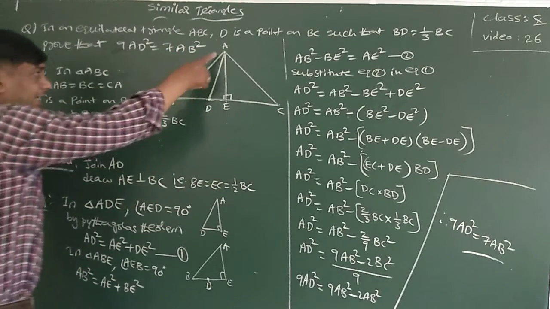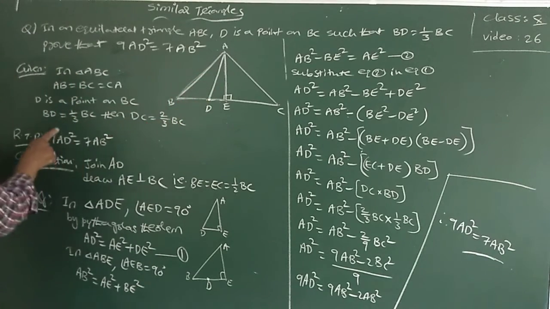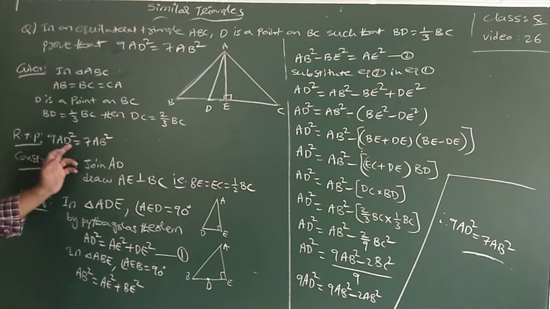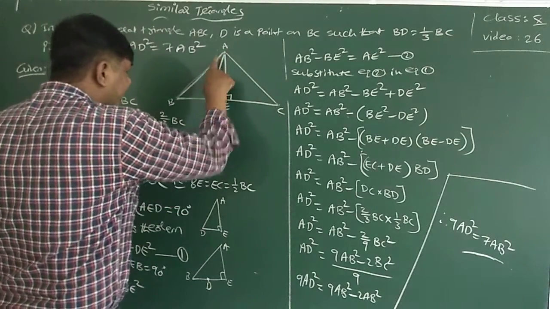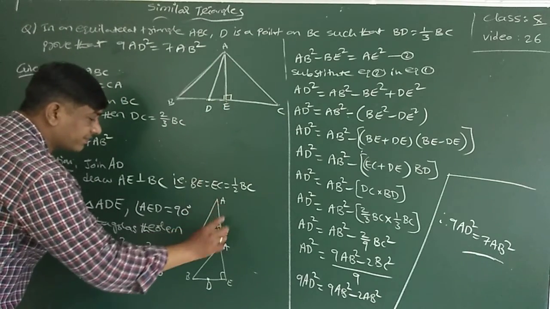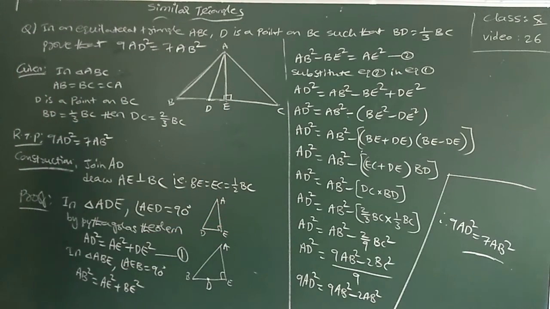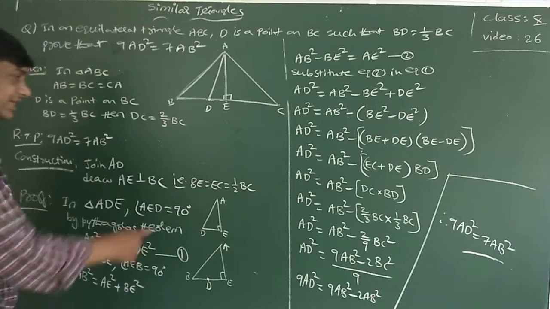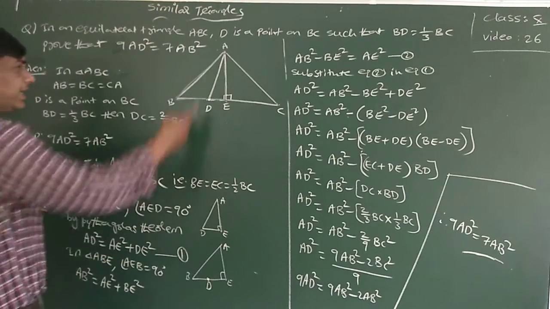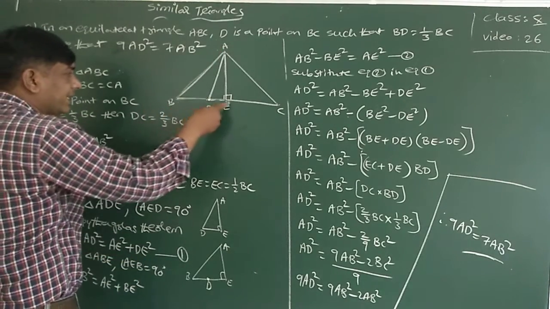Now in triangle ADE, as per my requirement, 9AD square I required. So in triangle ADE, AD square is equal to AE square plus DE square by Pythagoras theorem. That is equation 1. Again, this triangle you take.